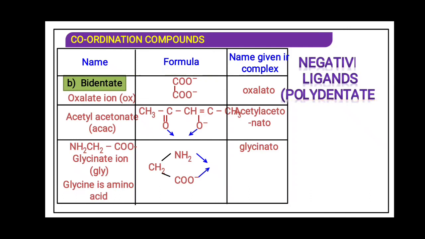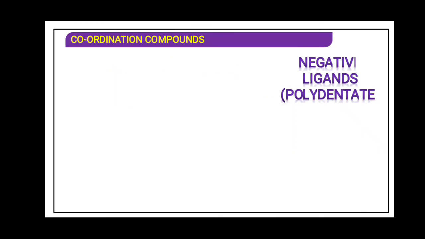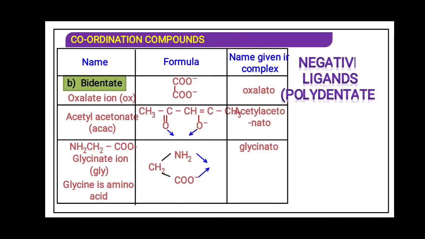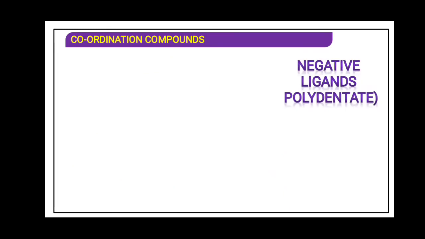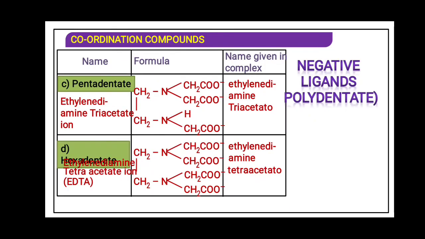If the ligand is having only two donor atoms, it is classified as bidentate. If the ligand is having three donor atoms, it will be tridentate. For four, that is tetradentate. If there are five donor atoms, that will be pentadentate, and if there are six donor atoms, that will be a hexadentate ligand.